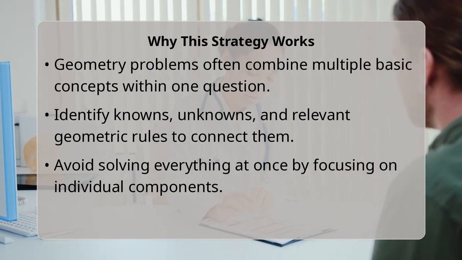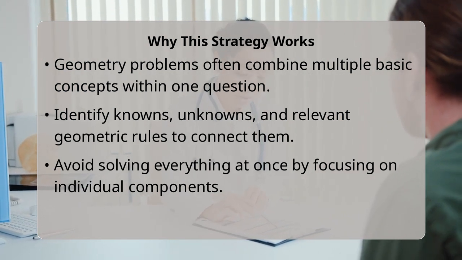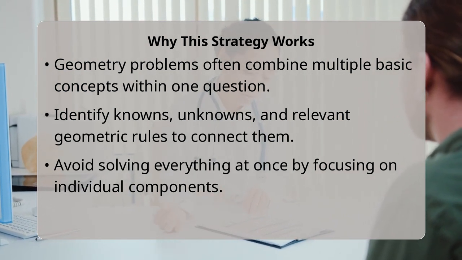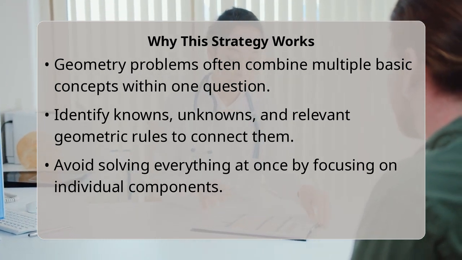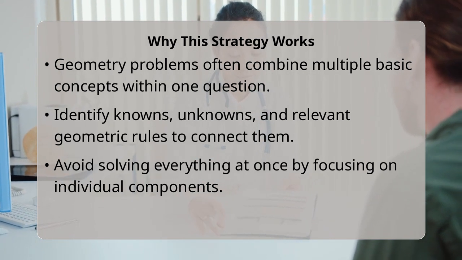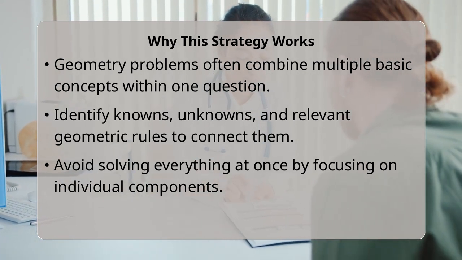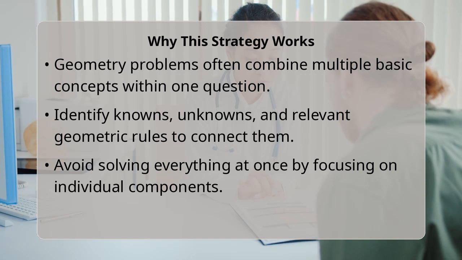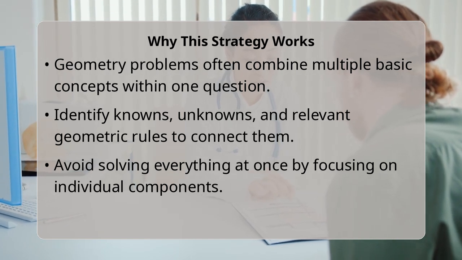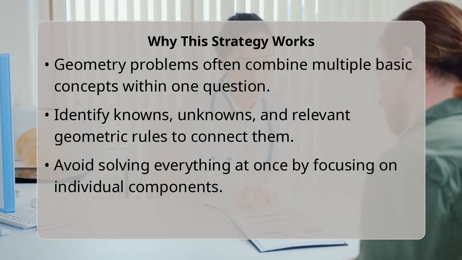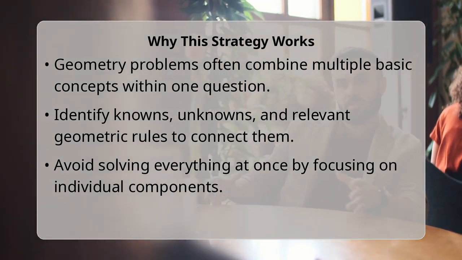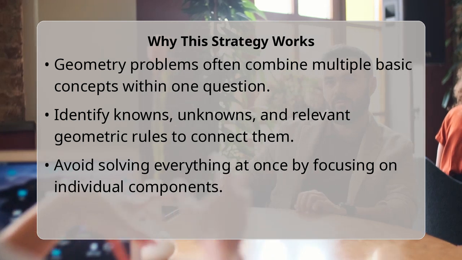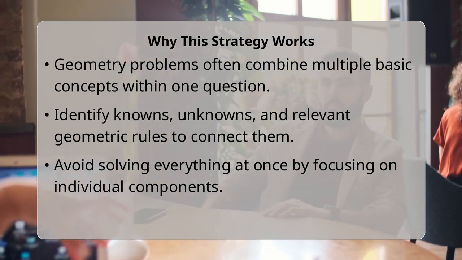First, always start by reading the problem carefully and drawing or sketching the shape if one is not provided. Label all the given measurements and angles directly onto your sketch. This visual aid is incredibly powerful for organizing your thoughts. Second, identify what the problem is asking you to find. Is it an area, a perimeter, a volume, or a specific angle measurement? Knowing your goal helps you work backward.